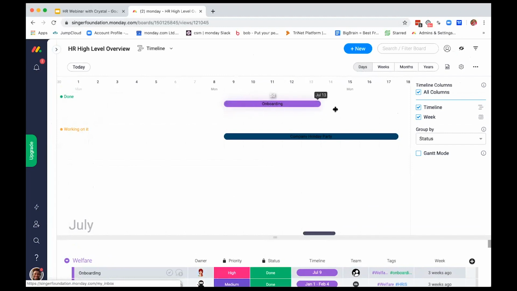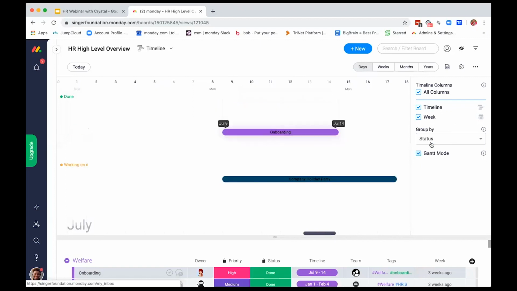I can drag these dates out however long I want, and I'd be able to break down that information to either days, weeks, months, or years, and then choose the parameters that I want to see this by. So either by the timeline or do I want to see it by week? I have the possibility of putting it into Gantt mode. And then in my settings, I can also change how I want to group them by, so either by status or priority, and then I can see that there.